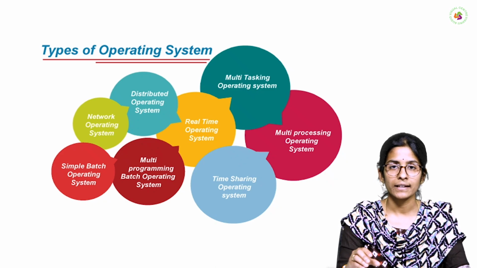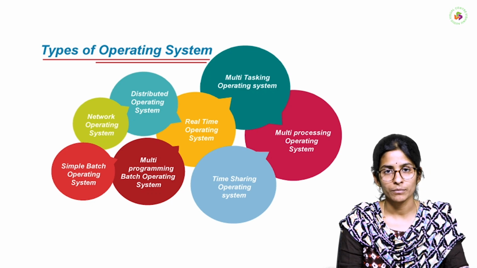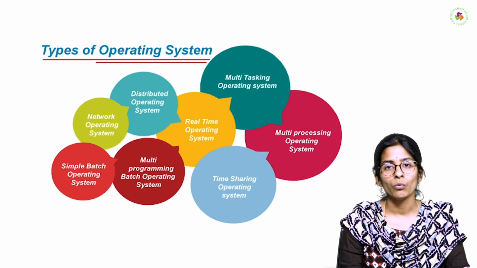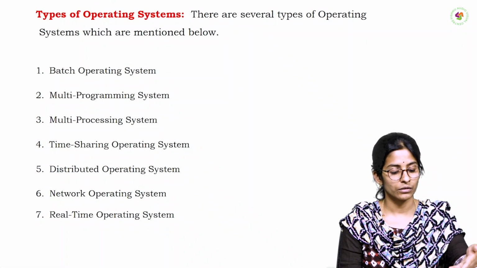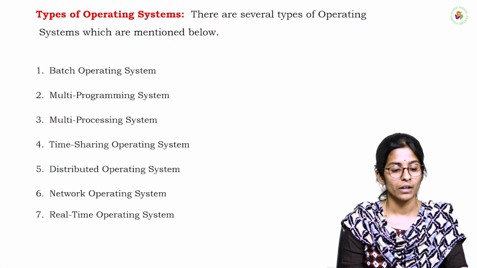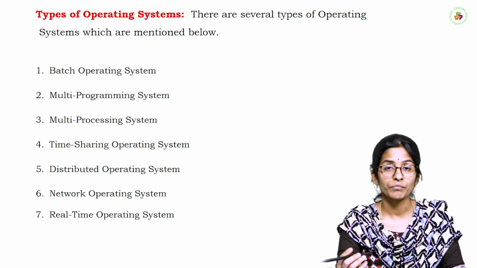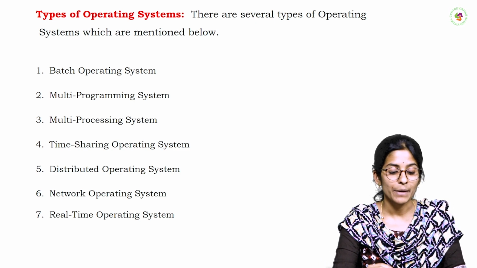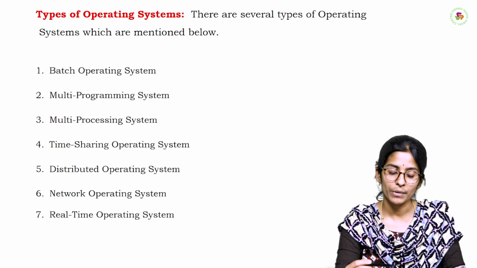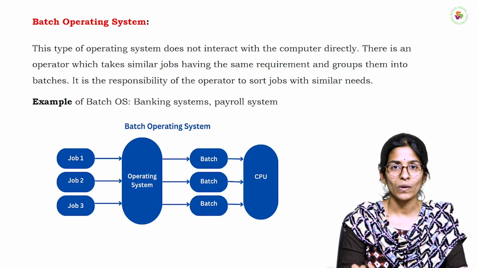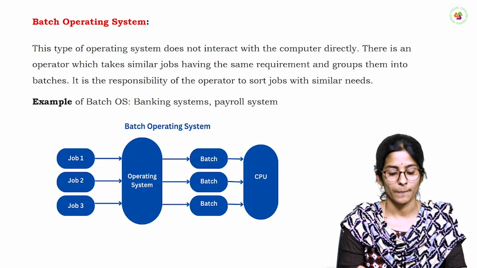Of those, I selected 7 types of operating systems. Those are the main operating systems I have selected. Now I want to explain them one by one. These are the 7 types: batch operating system, multi-programming operating system, multi-process system, time-sharing operating system, distributed operating system, network operating system, and real-time operating system. The first one is batch operating system.